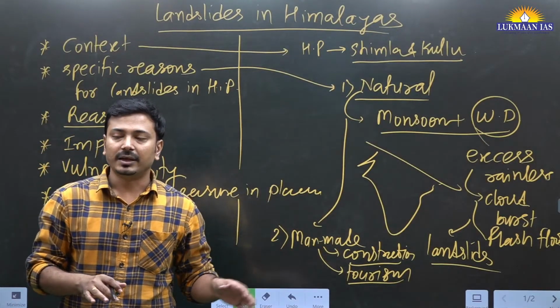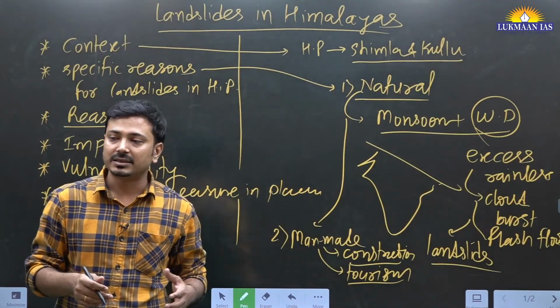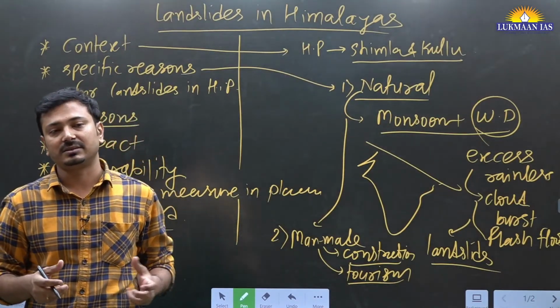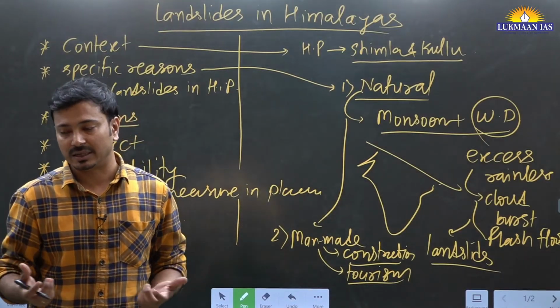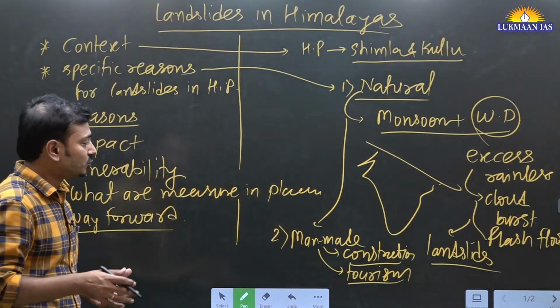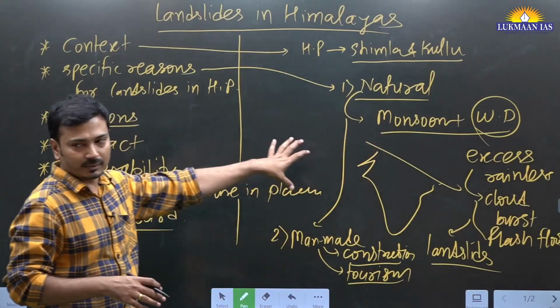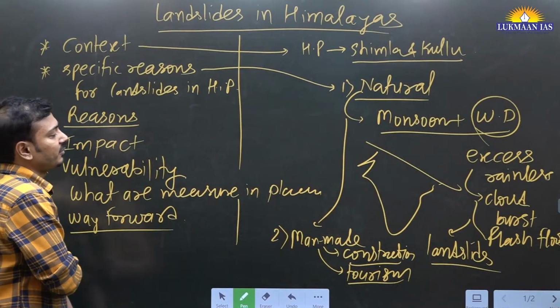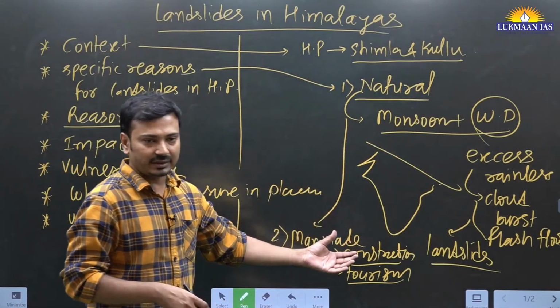Okay, there was this question also: how can we say that unsustainable tourism practices are leading to problems in the Himalayan region? Such a question came in Geography in GS1, if you remember the PYQs. So that you should connect with the landslide aspect. Okay, so that question you can connect with the landslide aspect. So yes, natural and man-made, you divide in the structure.